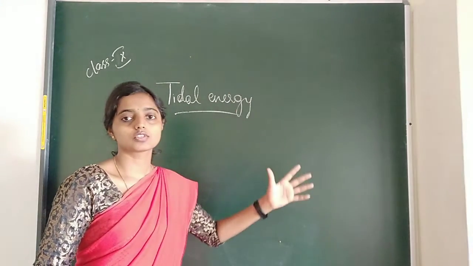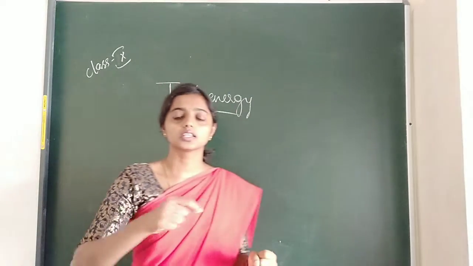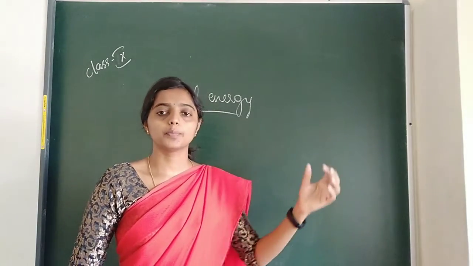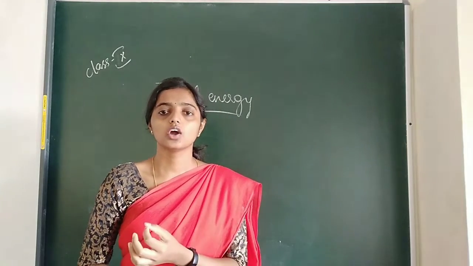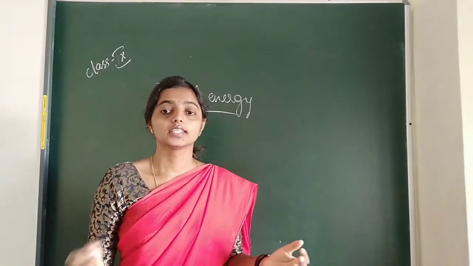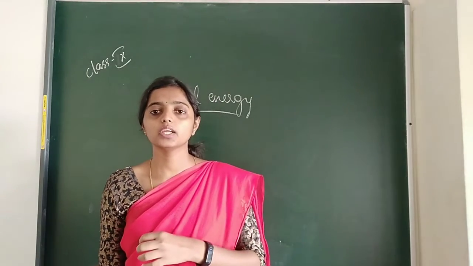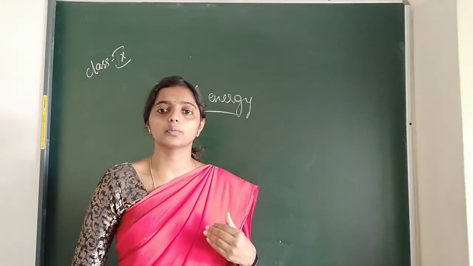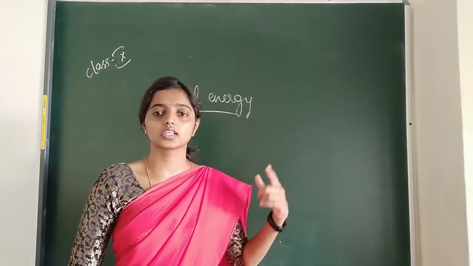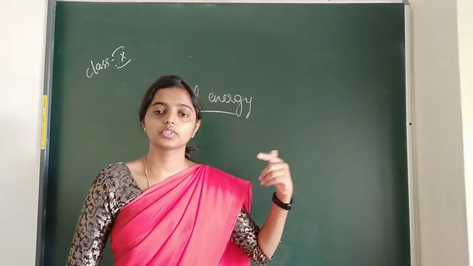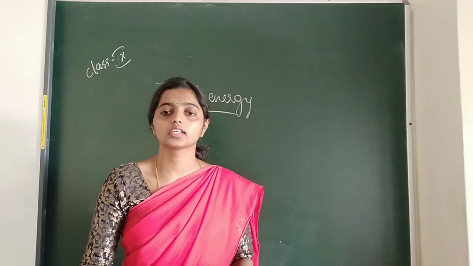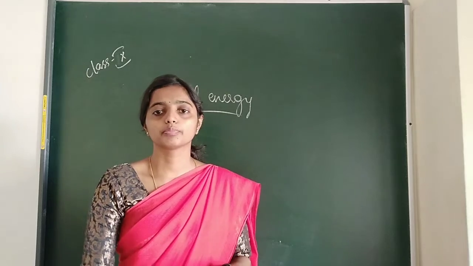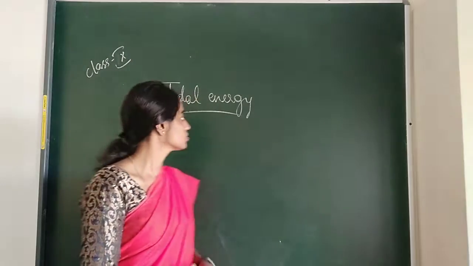From this process the tidal energy is obtained, and these are the plants or devices to get tidal energy. They are set up in coastal areas near the sea or near the narrow opening of a sea. Dams will be constructed and they will be placed there. There are some 3 to 4 techniques to obtain this tidal energy. Mainly, just imagine how we studied about wind energy. The same thing is placed under the water, and the turbine starts to rotate whenever the water rises and falls. From that they will generate the tidal energy, and this is all about tidal energy.